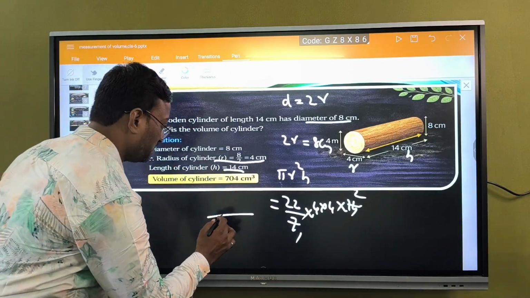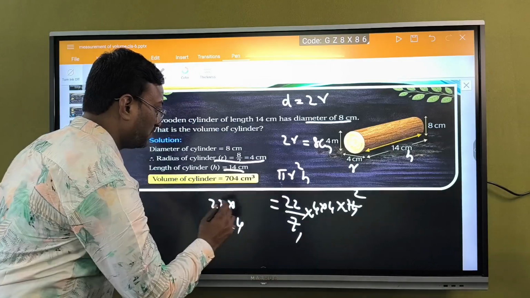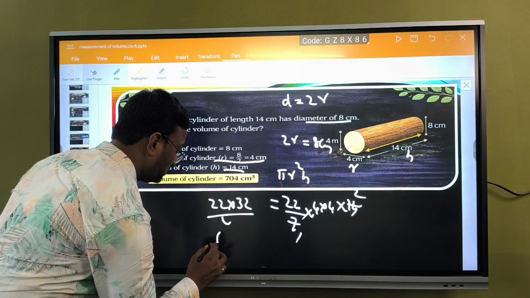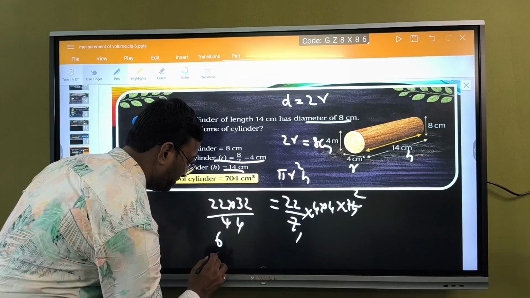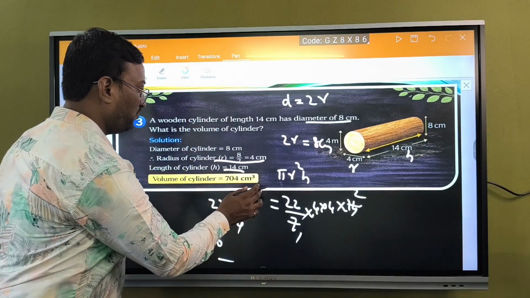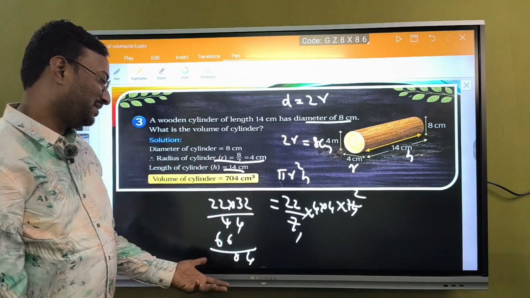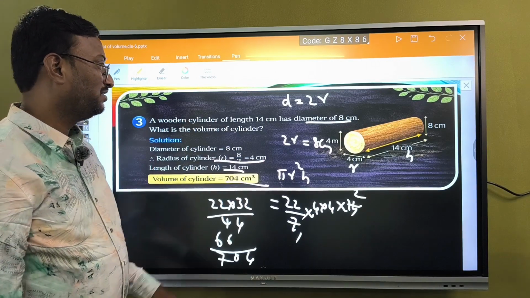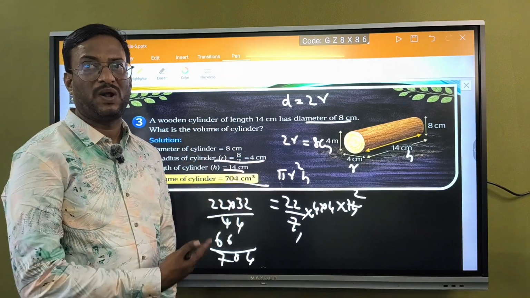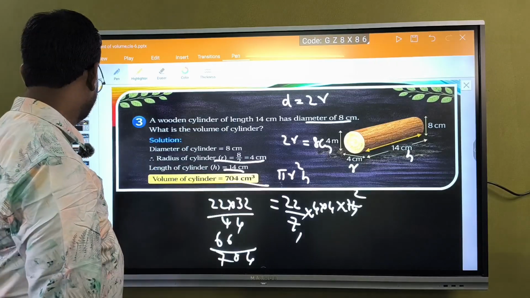So 22 twos are 44, 22 threes are 66. 4, 6, 4, 10, 7. 704 cubic centimeters. Okay, likewise we can calculate the problem, we can solve like this.